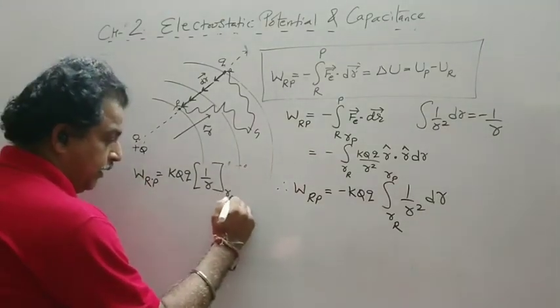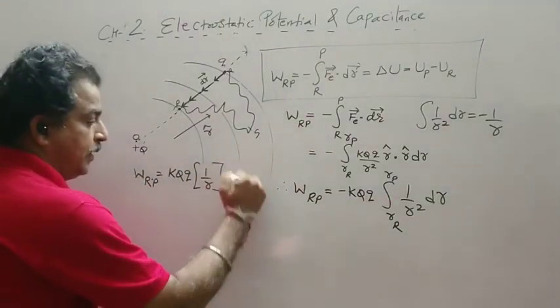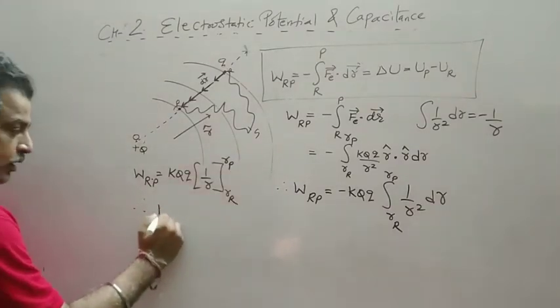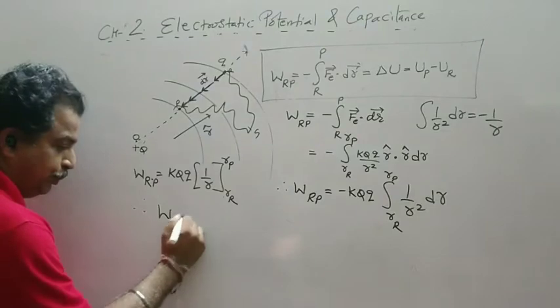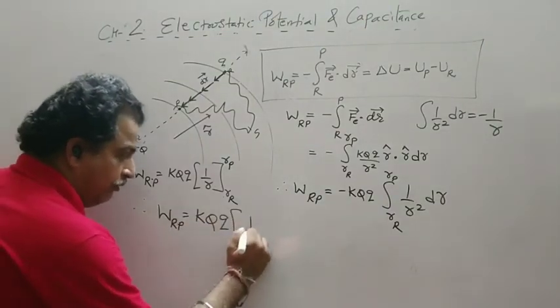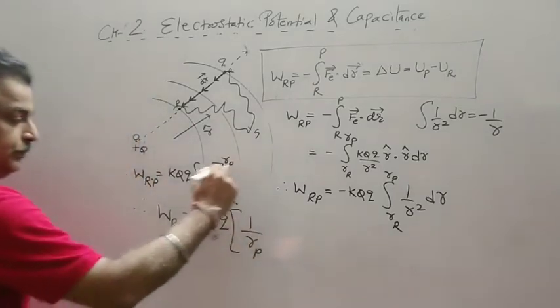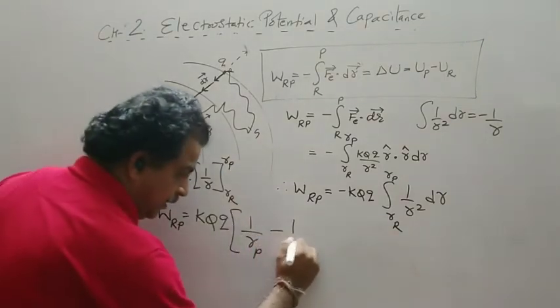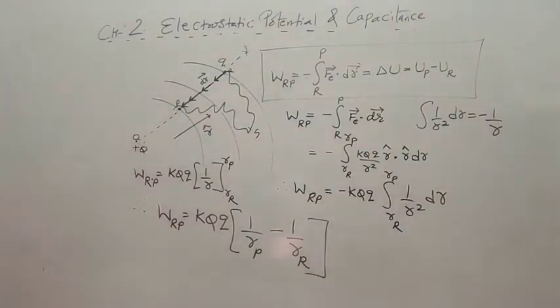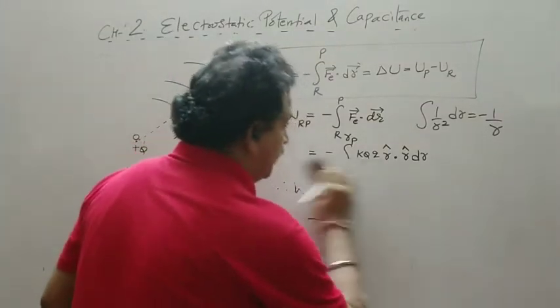Initial limit RR, final limit RP. Therefore, work done from R to P is equal to KQQ times 1 upon final limit minus 1 upon initial. So this is the situation.